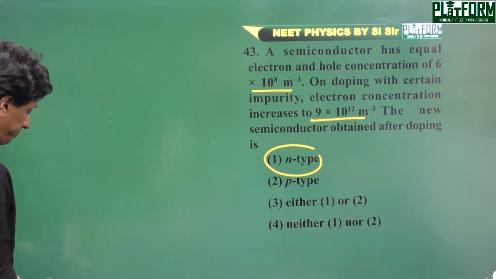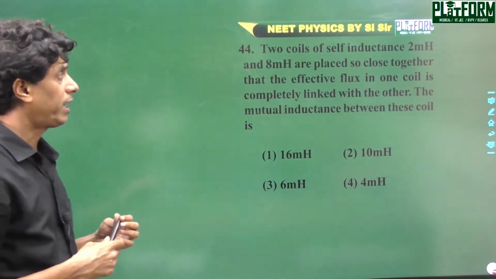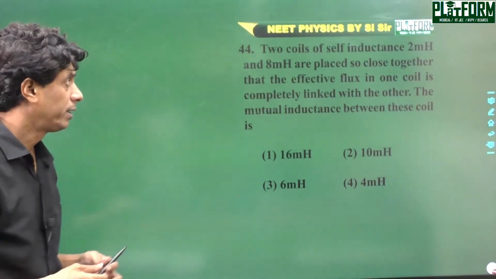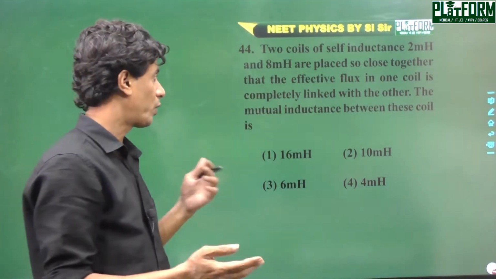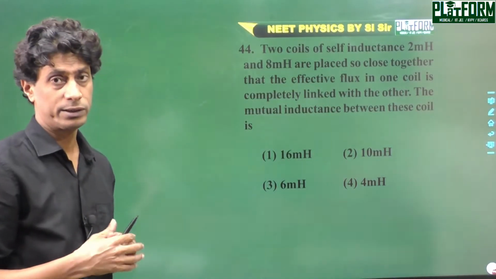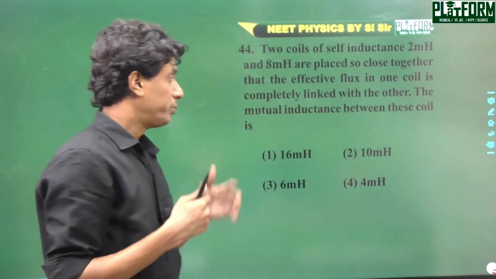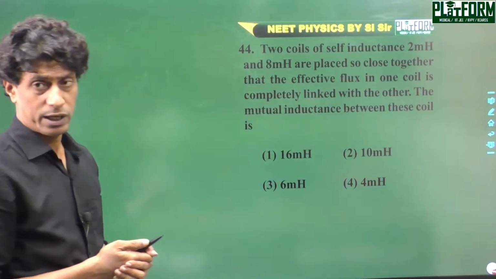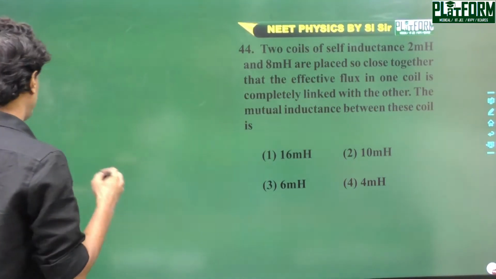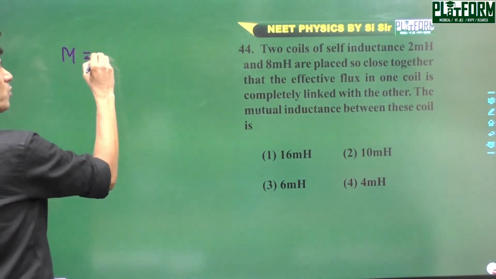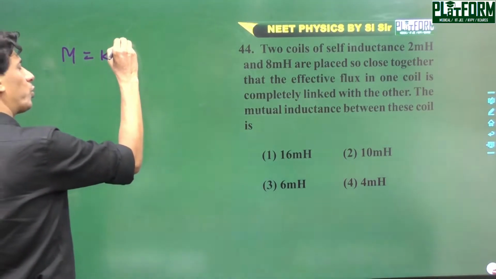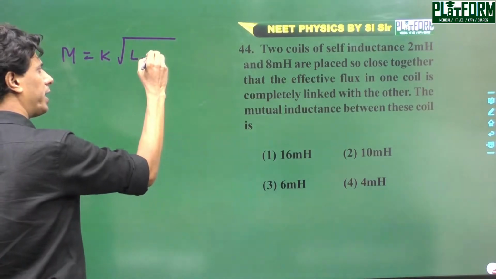Okay, next problem. Two coils of self-inductance 2 millihenry and 8 millihenry are placed so close together that the effective flux in one coil is completely linked with the other. So the mutual inductance between the coils is M equal to K root over of L1 L2.